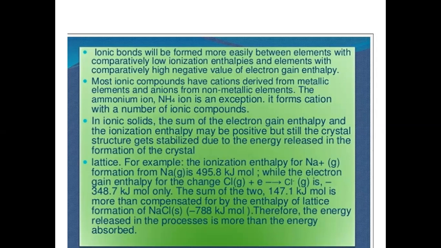Now the second step is the formation of anion. Clear? Formation of anion means we need to add one electron in the outermost shell, and we know the electron gain enthalpy is the amount of energy released when an electron is added to an isolated gaseous atom to form a negative ion. This also we have studied in chapter 3. So now because we are adding one electron, some energy will release. पता है आपको कि जब हम इलेक्ट्रॉन को ऐड करते हैं तो एनर्जी रिलीज होती है, and that energy is called as electron gain enthalpy.